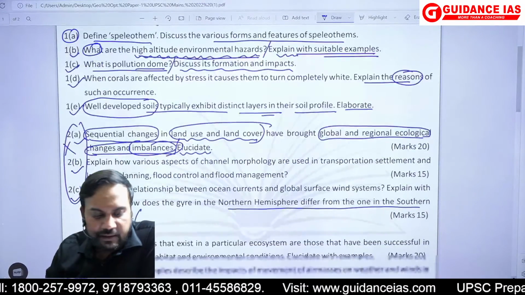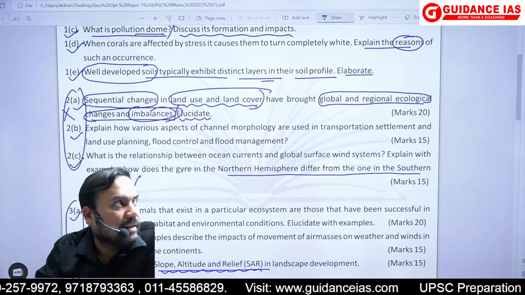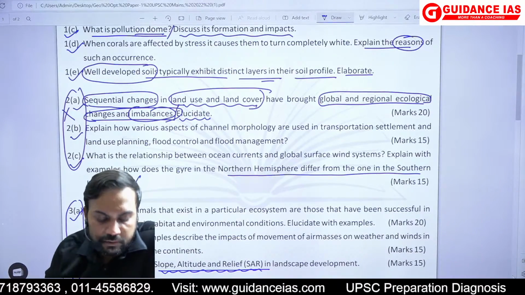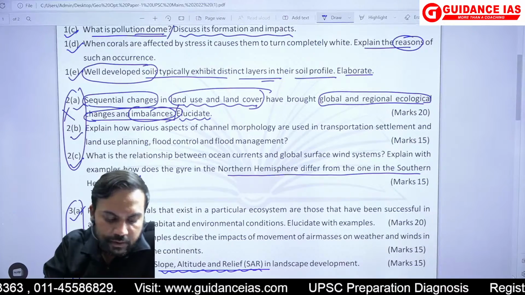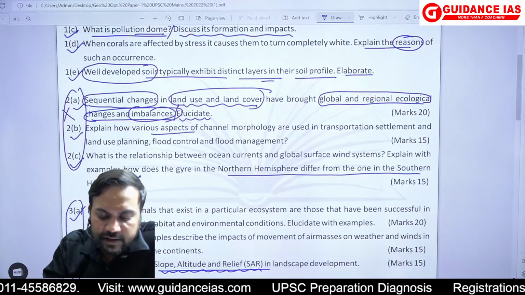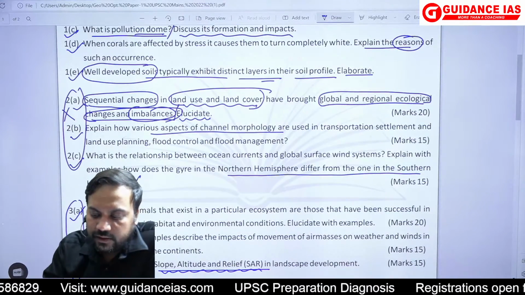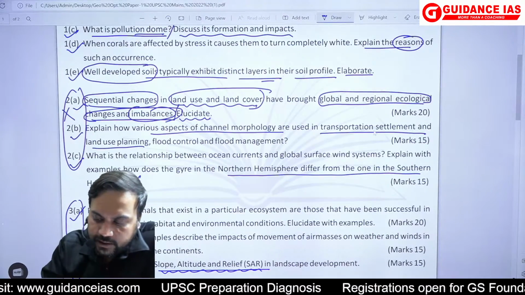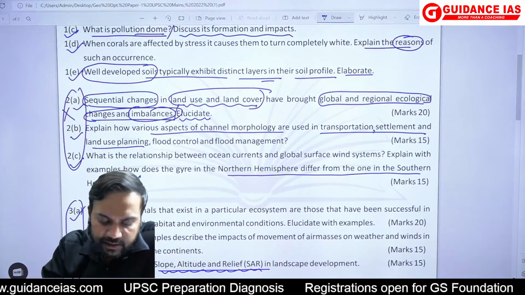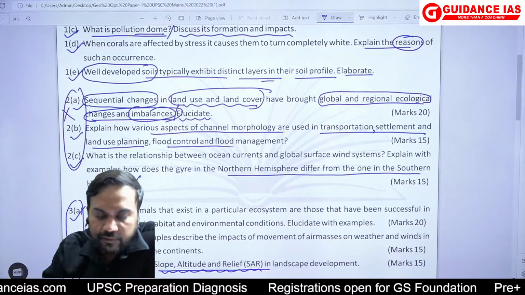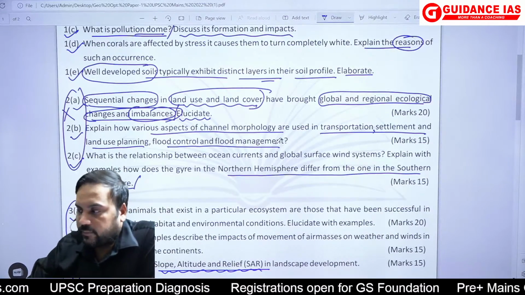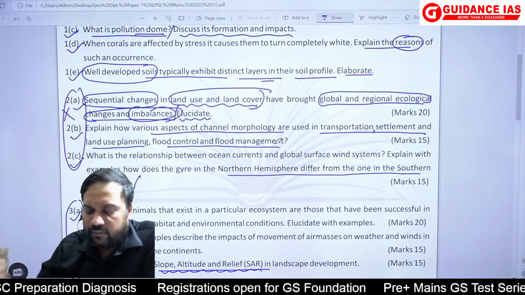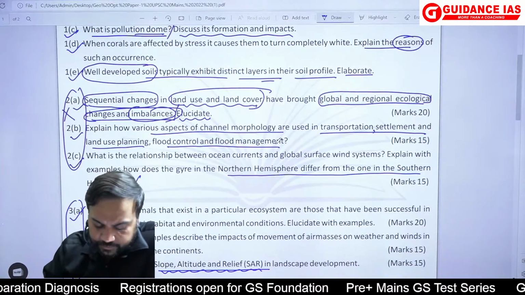And that is why I am saying that you are not at the level where you could have attempted question number 2. Then question number 2b: explain how various aspects of channel morphology are used in transportation, settlement and land use planning, flood control and flood management practices. So again, this was something which we have in some way or other discussed.